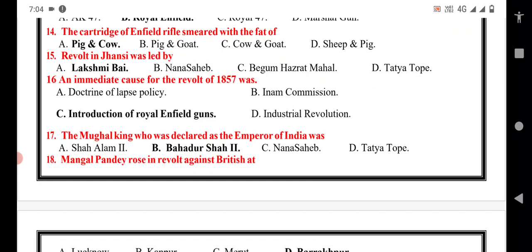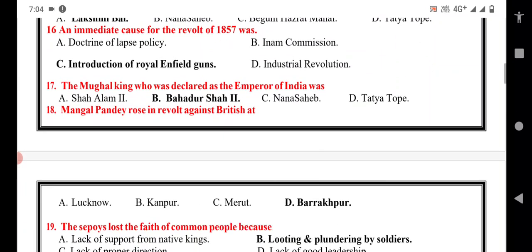So obviously C option is the correct answer. The Mughal king who was declared Emperor of India was Bahadur Shah II. So B option is the correct answer.